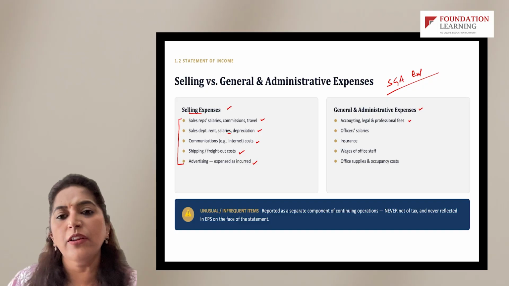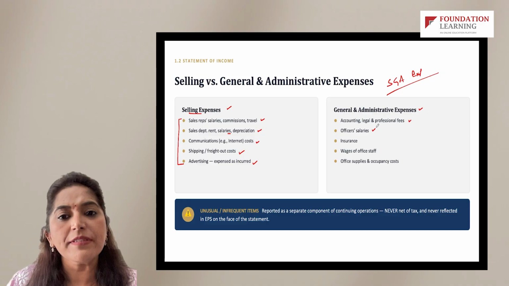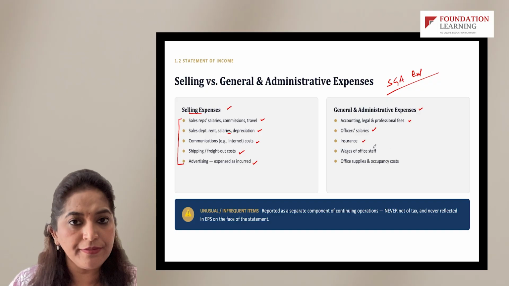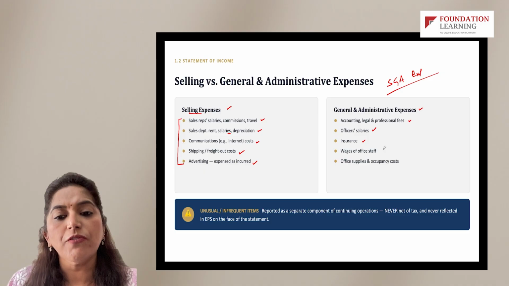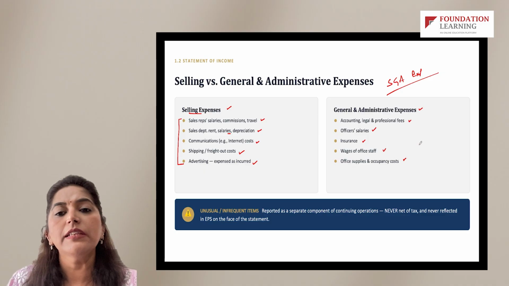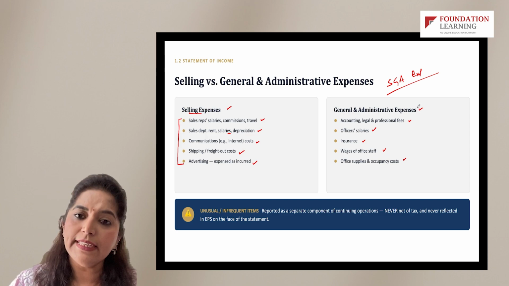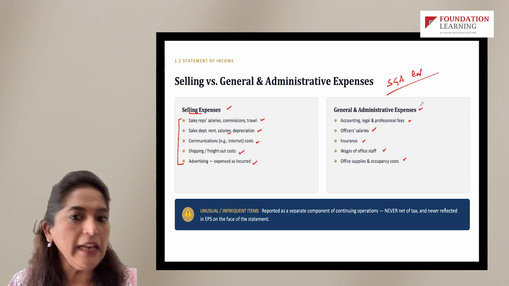Accountants, any legal department which the company has, all these will fall under general and administrative expenses. Office salaries, CEO salaries, CFO salaries, all these are part of G&A expenses. Insurance of the office building, wages of office staff, office supplies and occupancy cost, all these are G&A expenses. Most of the times you will see that this is one single line item.